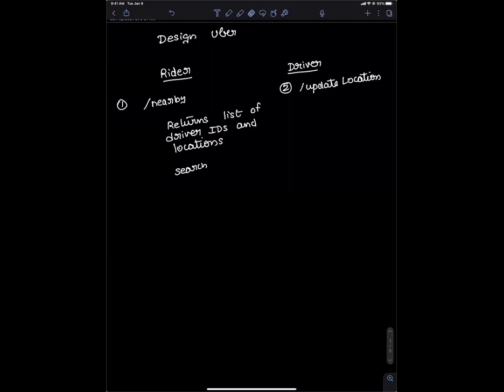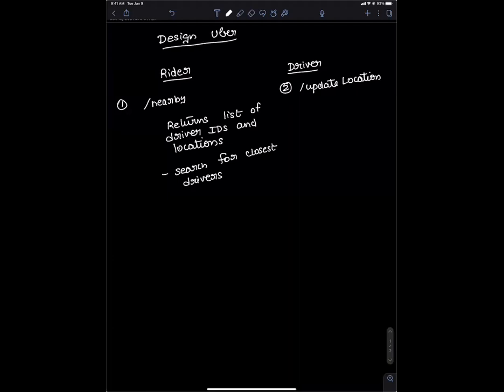If you're in, let's say, San Diego, and you're not seeing any drivers, there's no reason to zoom out and show drivers who are maybe 100 miles away, because then the user might not even be interested. Just show nearest neighbors, I mean, nearest drivers. Maybe you can show drivers who are 100 miles away based on your calculation, but that depends upon the implementation. Okay, sure. So you have to design it.